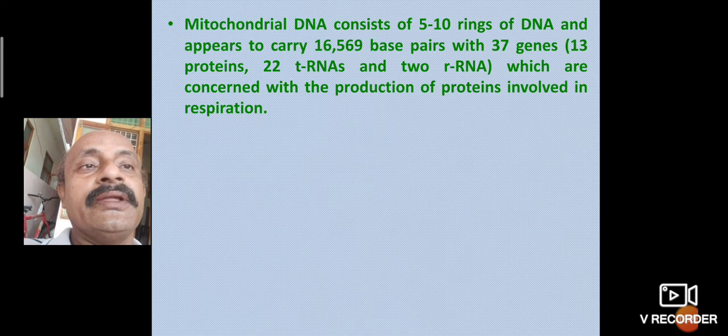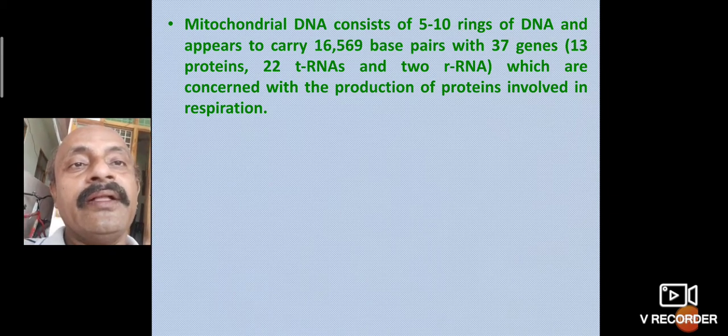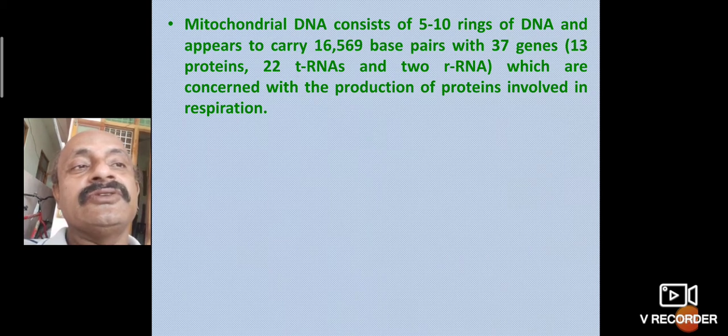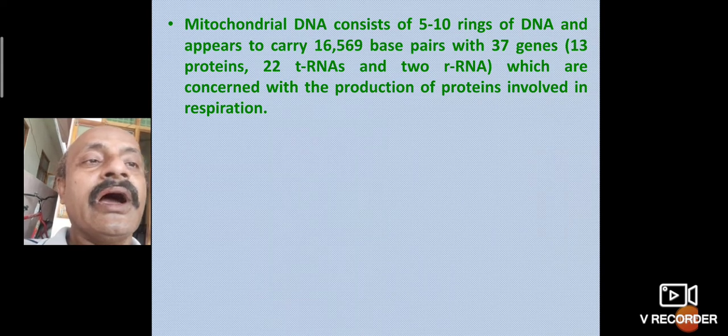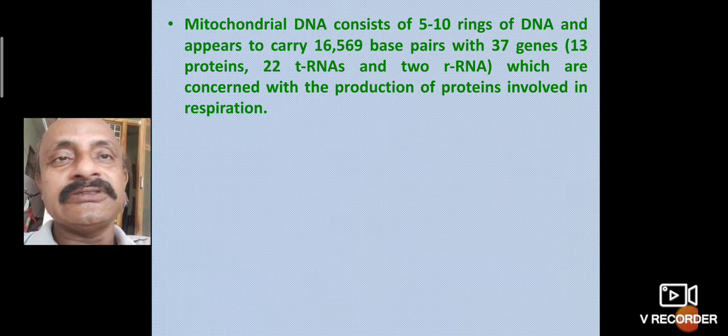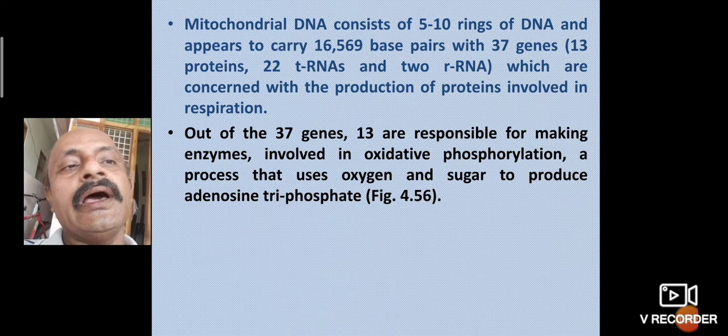The mitochondrial DNA consists of 5 to 10 rings of DNA and carries 16,569 base pairs with 37 genes: 13 proteins, 22 tRNAs and 2 rRNAs, which are involved in the production of proteins for the respiration process. Of the 37 genes, 13 are responsible for making enzymes